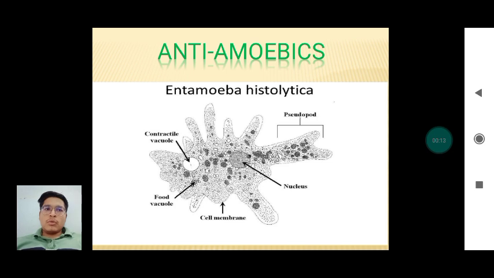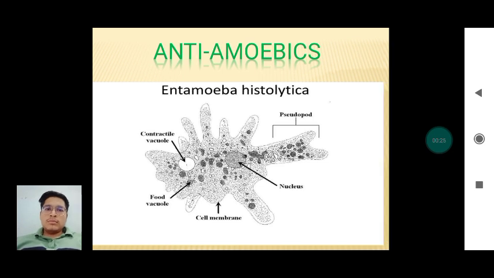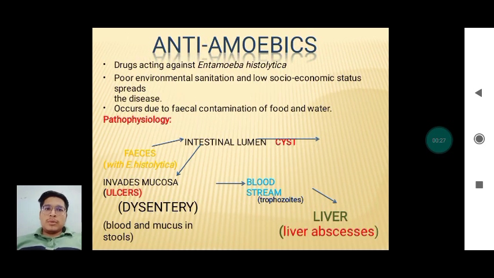Antiamoebics. What is meant by amoebiasis? Amoebiasis is caused by the causative agent Entamoeba histolytica, and we will show the image on the slide. Antiamoebics are drugs that act against Entamoeba histolytica. Poor environmental sanitation and low socio-economic status spread the disease. This occurs mainly due to fecal contamination of food and water.